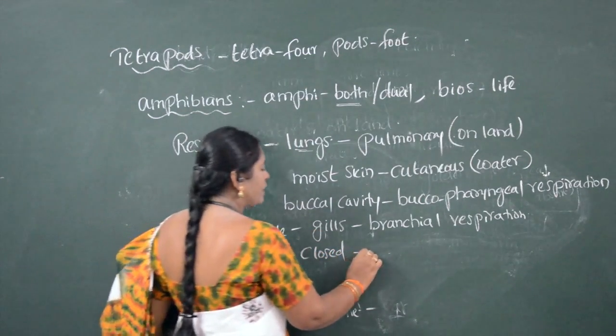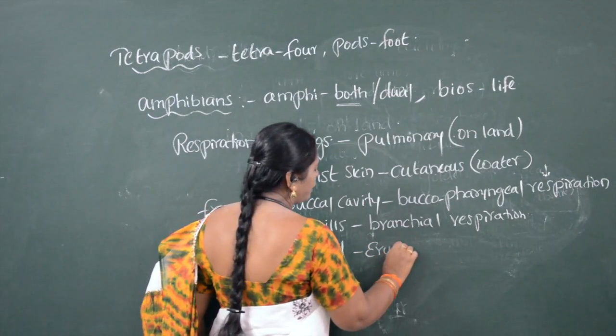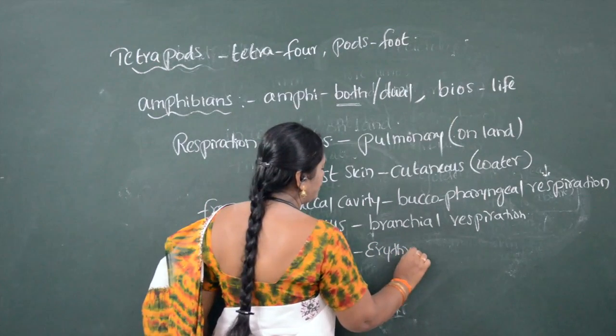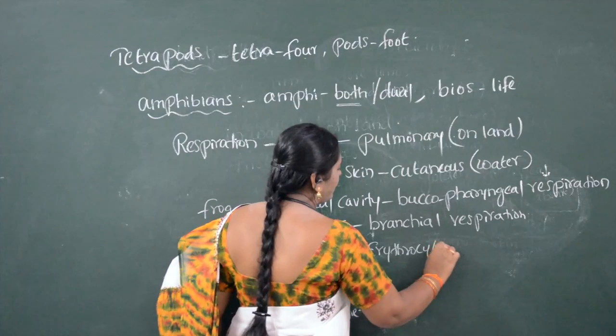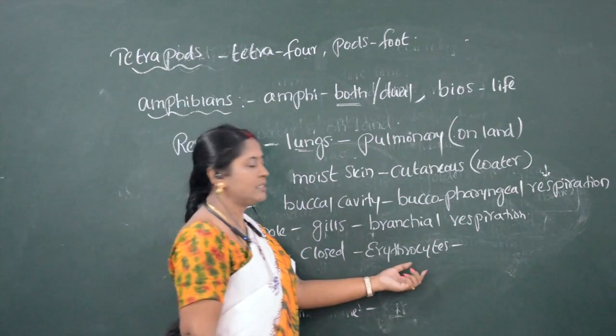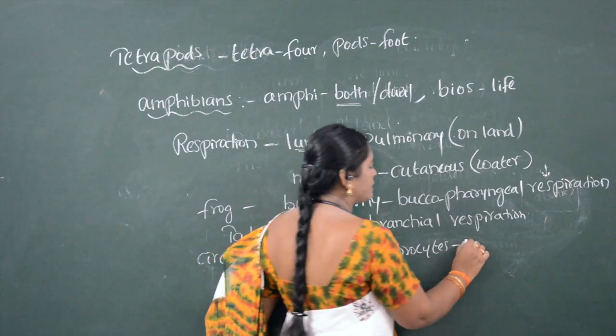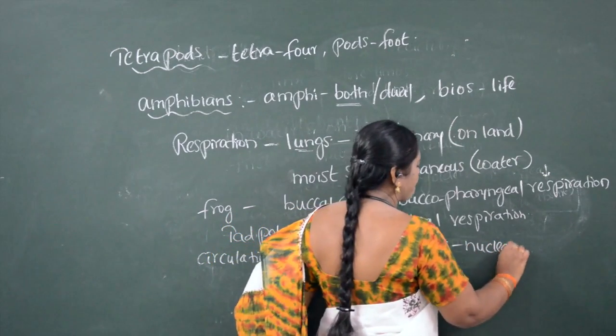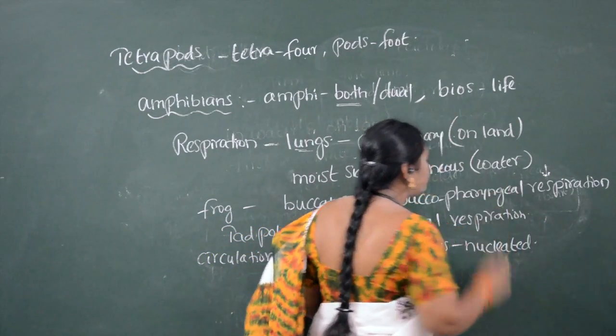Also, erythrocytes are nucleated. What are erythrocytes? Erythrocytes are red blood cells. So erythrocytes are nucleated.